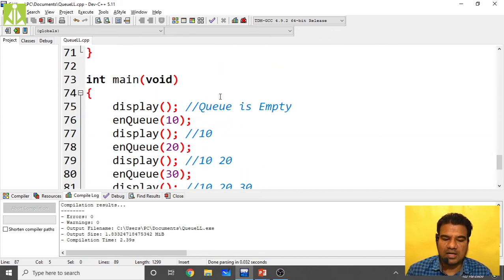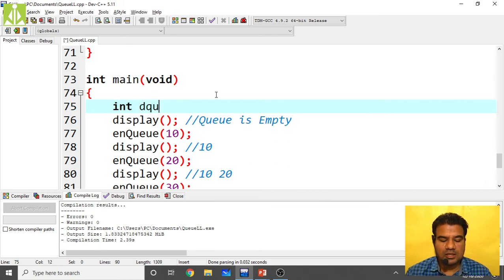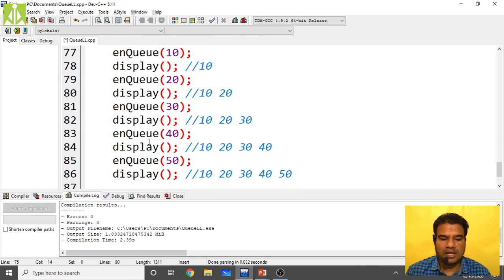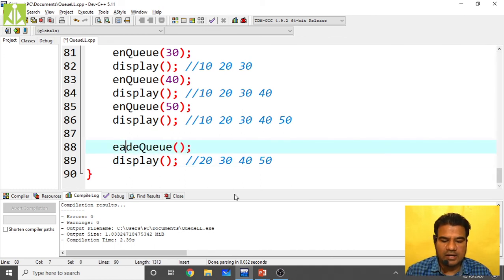So here declare one variable, int data, okay. It is similar to function temp, you will also get confused, so normal data I'm taking. So here whatever data we are dequeuing, that data we will get here. So that also you can print.